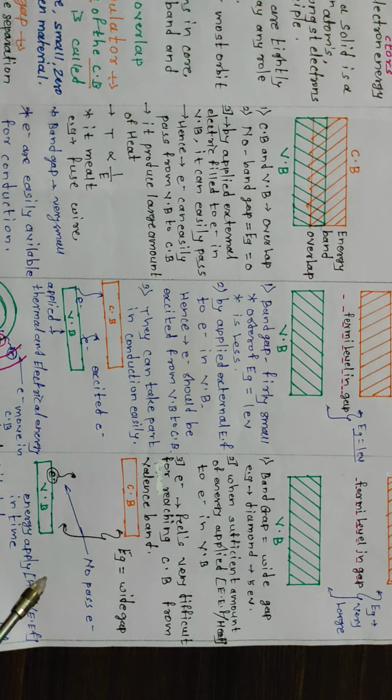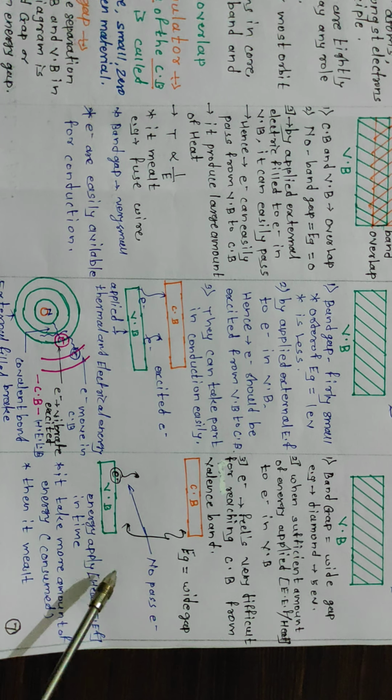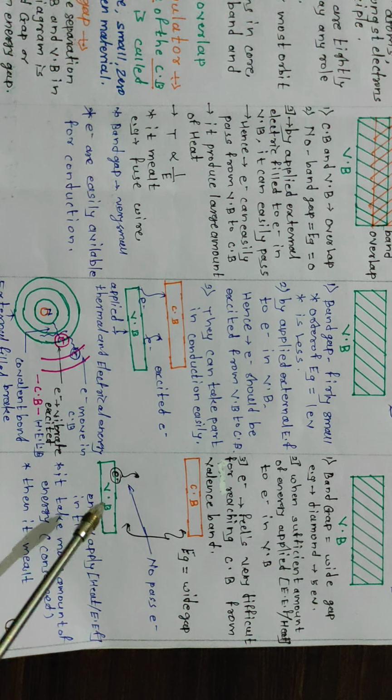Therefore in the second diagram, when an external electric field or heat is applied to the valence band, then the electron in that valence band